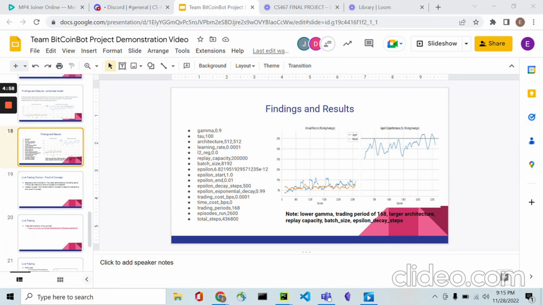All right, continuing along with this presentation, here's my basic finding and results. This is the best thing I got, which had a larger architecture, a higher replay capacity, batch size, and a higher epsilon decay steps. And you see that even here at the end, it's doing better than the regular buy and hold strategy. So we're pretty happy about these results.